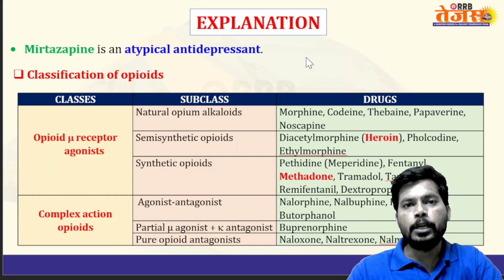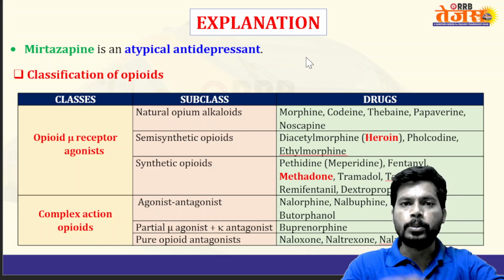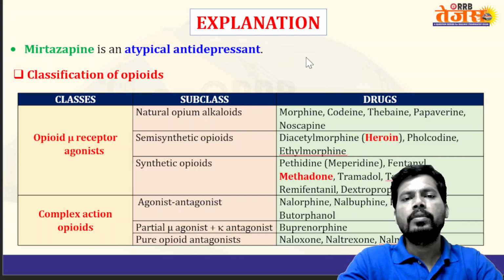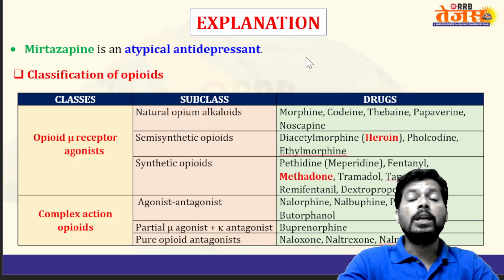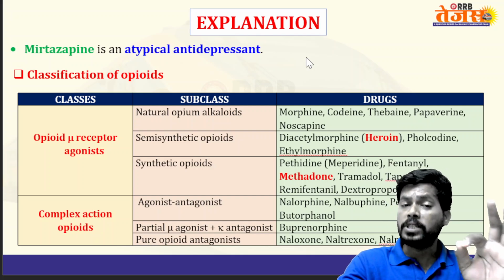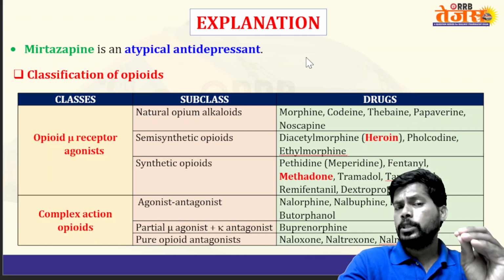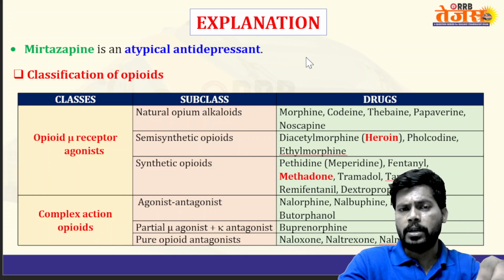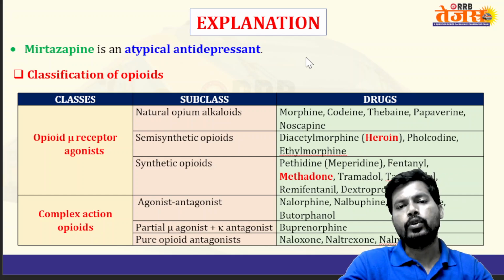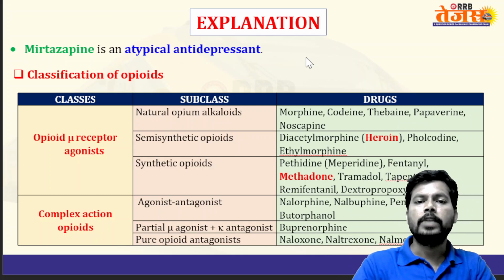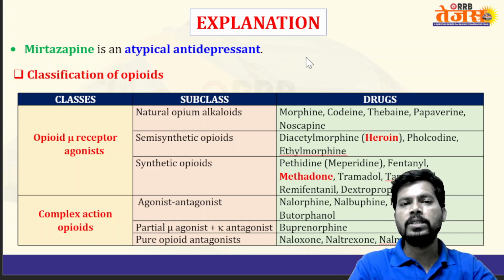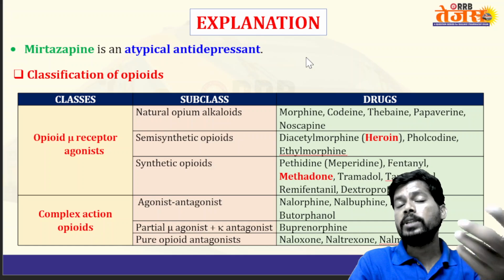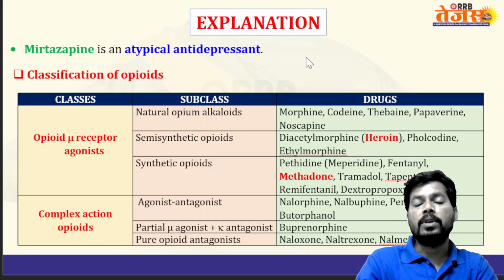But atypical antidepressants block the autoreceptor and increase the release of neurotransmitter. Generally, autoreceptors, also known as presynaptic receptors, when activated, inhibit the release of their own neurotransmitter. But when autoreceptors are blocked, they increase the release of neurotransmitter, especially monoamines, and this helps in the reduction of symptoms of depression.